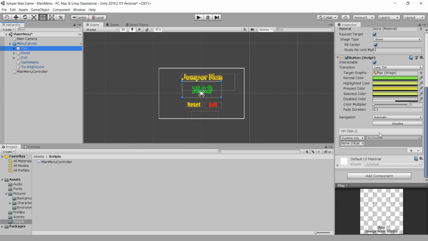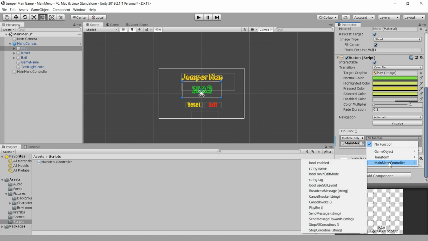If you don't see some events there, then simply click this small plus sign and you will add an event. And we see here this empty slot. For that we need to drag and drop this main menu controller game object, because this game object holds our main menu controller script, and for that we need to attach it on this on click event. Then we are going here where it says no function, main menu controller.